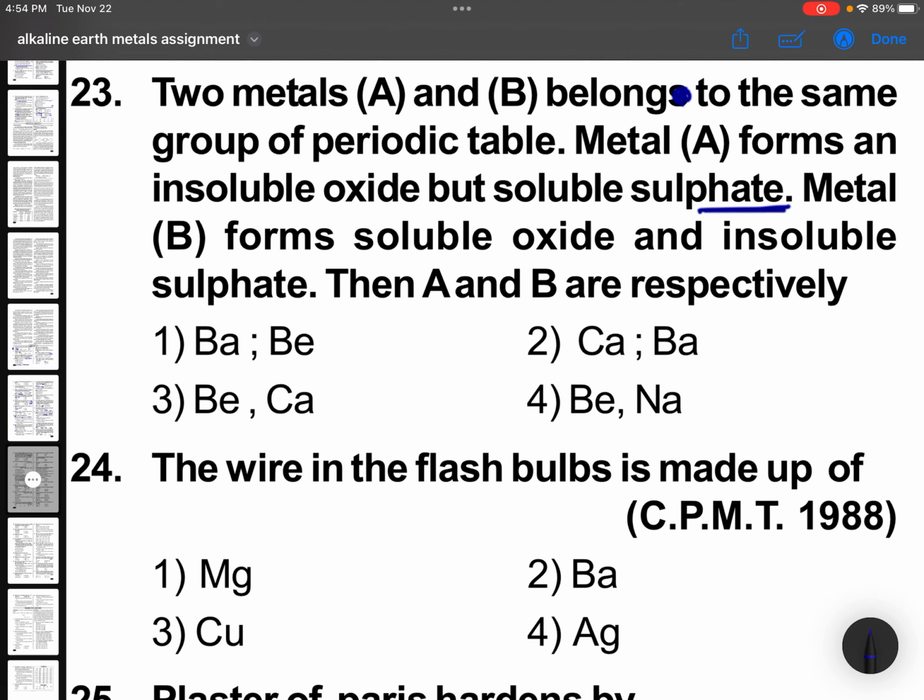So for the 23rd question, let me check the best option you can go with. Metal A forms an insoluble oxide but soluble sulfate, so it should be beryllium. Beryllium sulfate is the best option. And metal B forms a soluble oxide and insoluble sulfate. Insoluble sulfate means that should be barium. Barium sulfate is here in the options, so we'll go with this one.